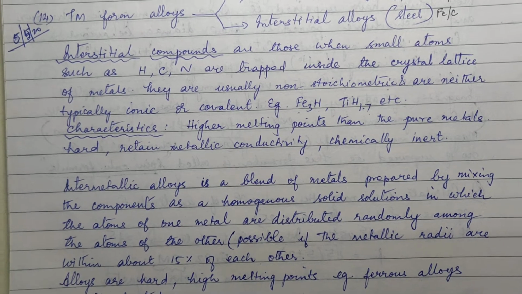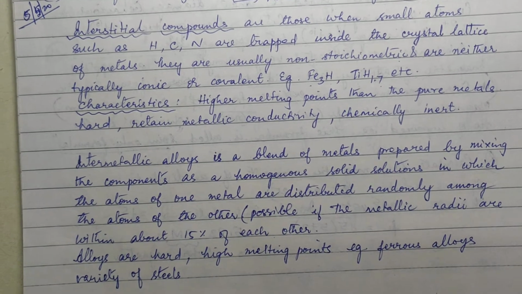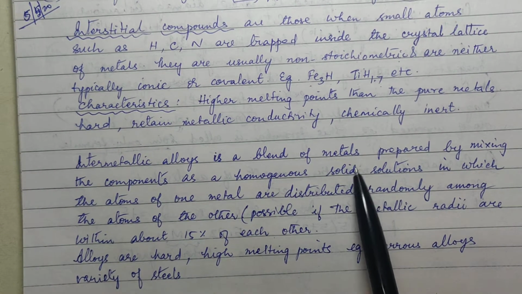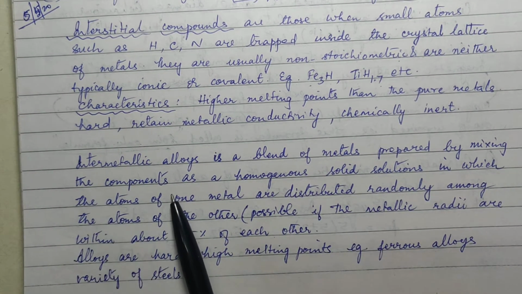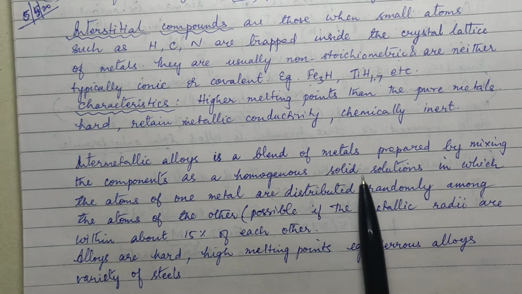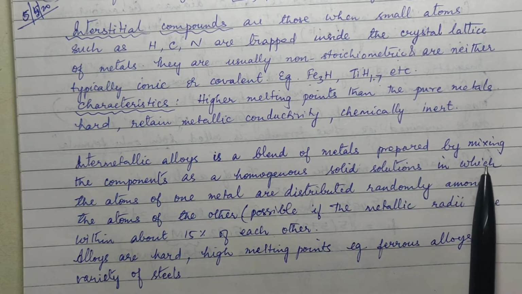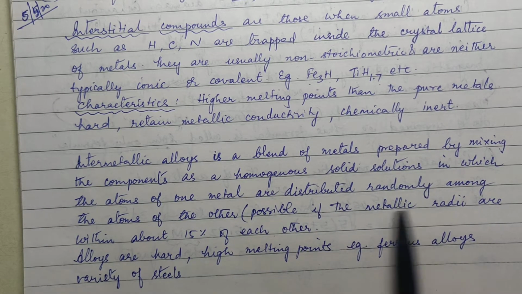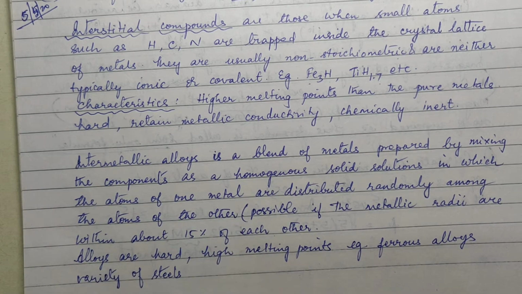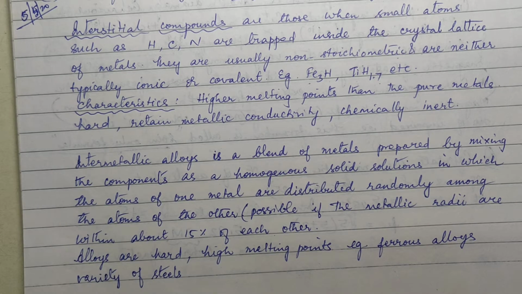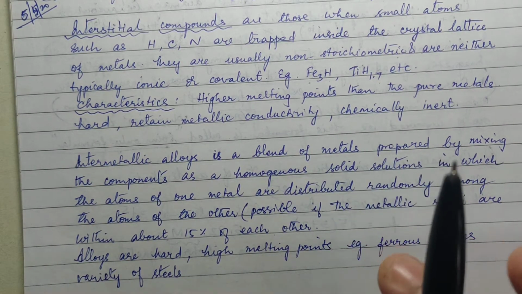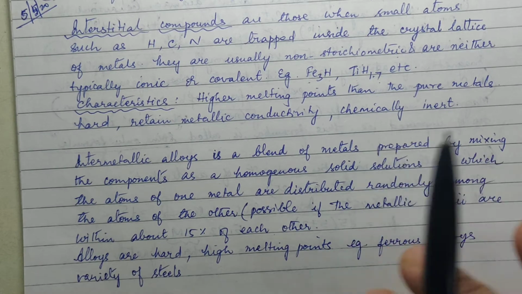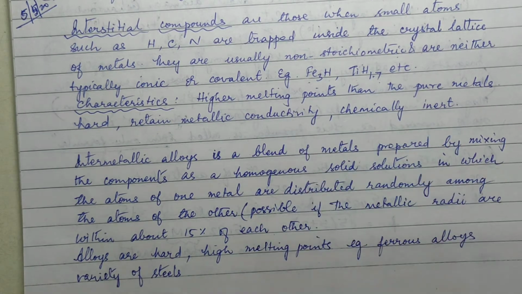Intermetallic alloys are a blend of metals prepared by mixing the components as a homogeneous solid solution in which the atoms of one metal are distributed randomly among the atoms of the other. Okay, so you have a lattice where copper atoms are there and zinc atoms are also there in the crystal lattice, occupying the lattice points.